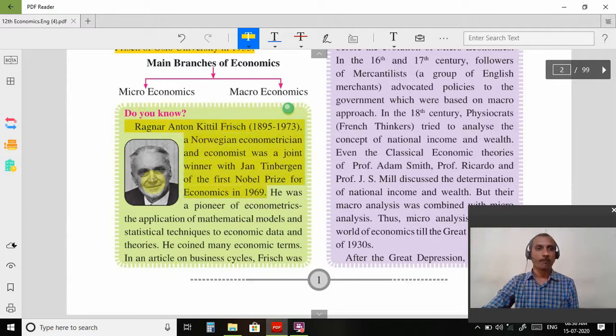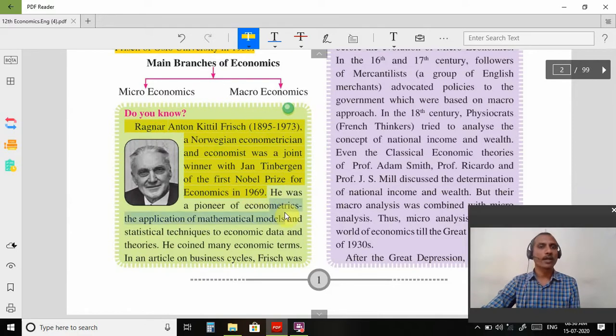Ragnar Frisch and John Tinbergen, these two are the persons who won the Nobel Prize. Nobel Prize is one of the very famous prizes. These two persons jointly won that prize in 1969.